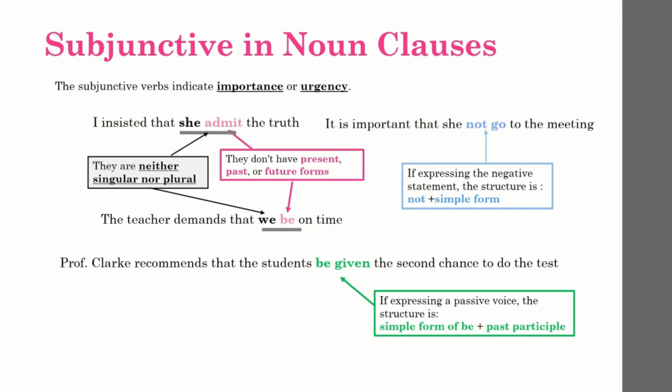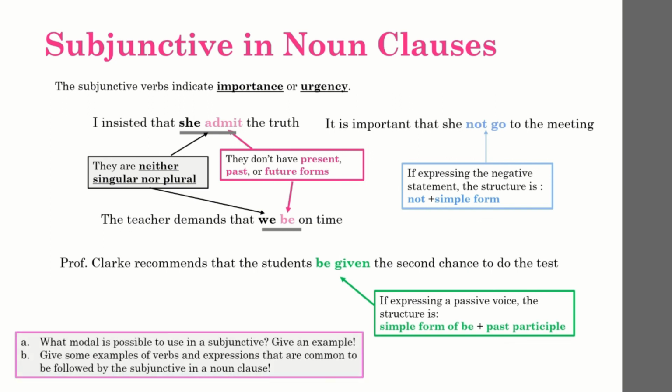This is the form of subjunctive in a noun clause. So if you encounter this kind of sentence, it indicates that the context is urgent or very important. Okay, now the questions. What modal is possible to use in a subjunctive? Give a sentence as an example. Also, give some examples of verbs and expressions that are commonly followed by the subjunctive in a noun clause. You may refer to your module to answer these questions.